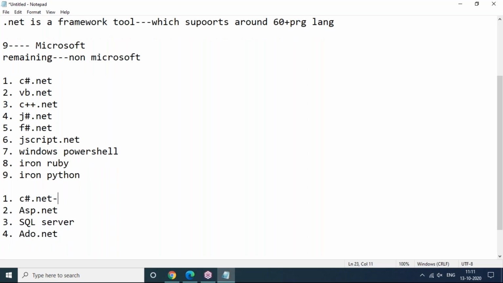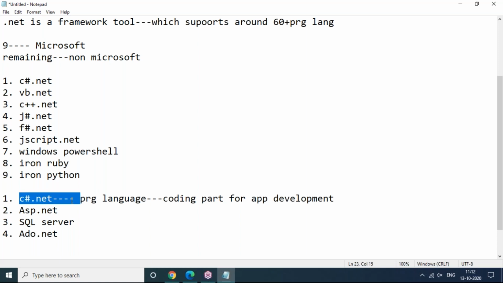So what is C#.NET here? C#.NET is a programming language used to write the coding part for application development. It is completely a programming language. You are going to become a developer, no?